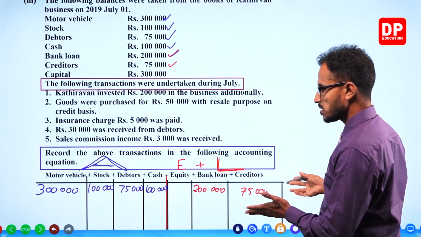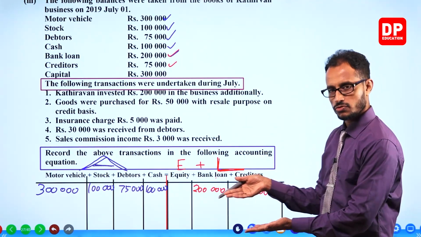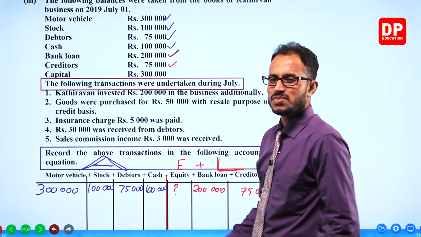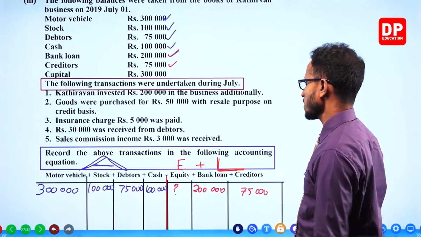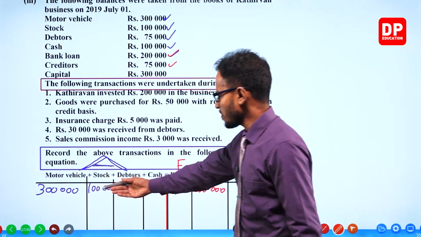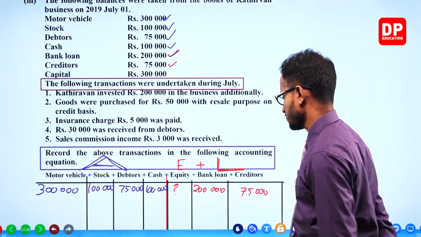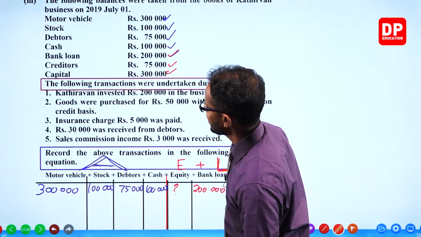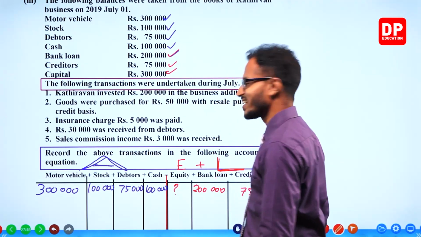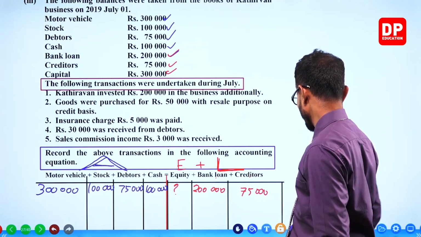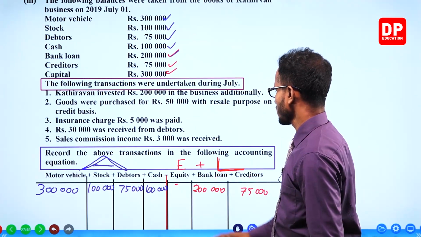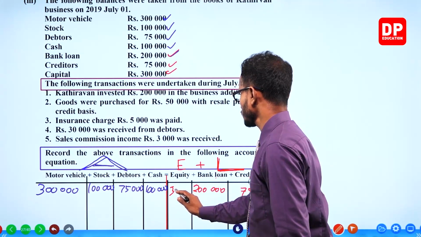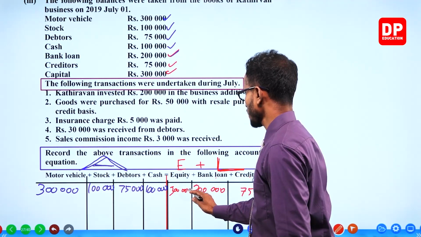Put all the balances where they belong in their columns. Equity is a problem. It's blank. We have to find it. How to find it? Total assets minus liabilities equals equity. Simple. Oh, it's given. Equity given 300,000. I didn't see that.